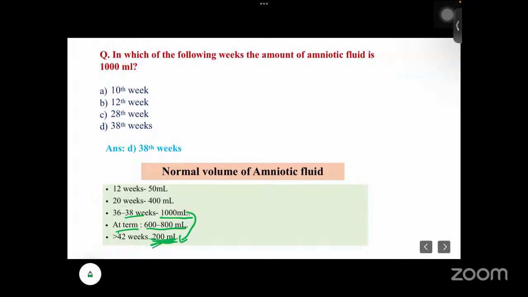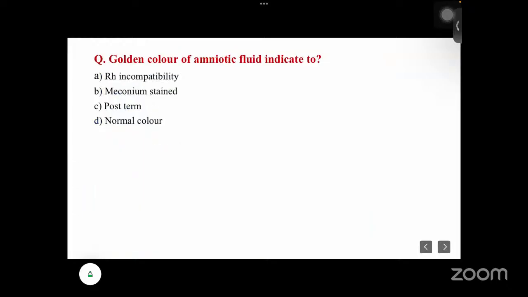The placental aging, because this is almost a post-matured baby. At that time, the placental aging will occur, and then the absorption will increase. The baby will swallow more, and the absorption into the baby's body will also increase. So that's why the fetal urination will also decrease. So the volume is getting decreased, almost to 200 ml. Okay, so next is the color.